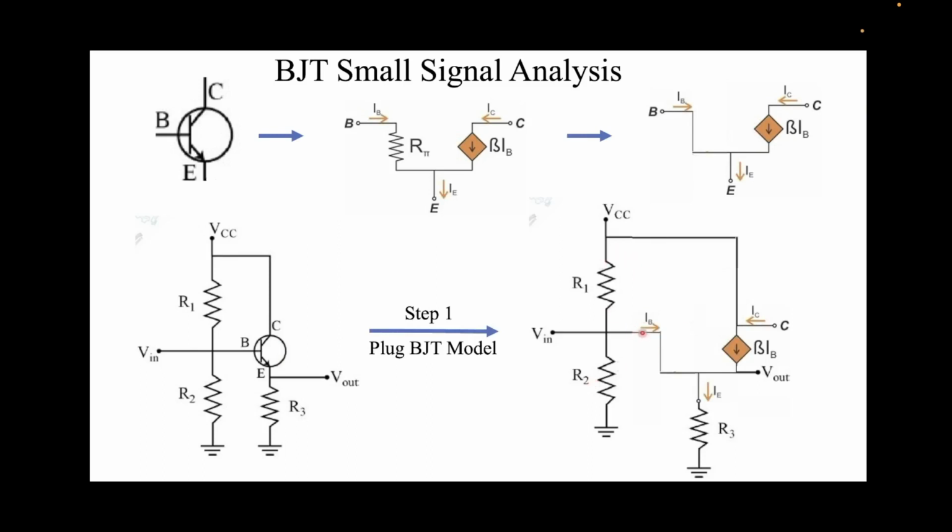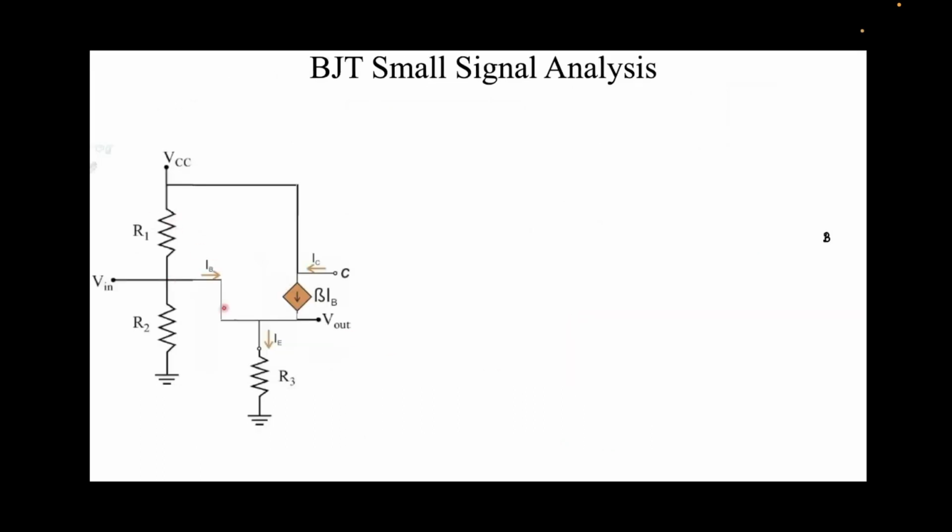So I've just done that. In removing this, R1, R2, VCC, V in all remain the same. R3 also remains the same, and the V out port remains the same. Just that base, collector and emitter have been replaced with this. So now moving forward, this is after we got this result after the first step.